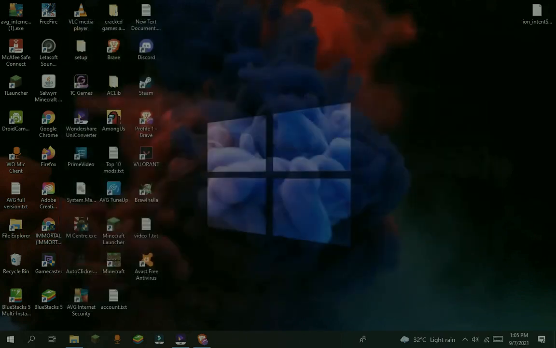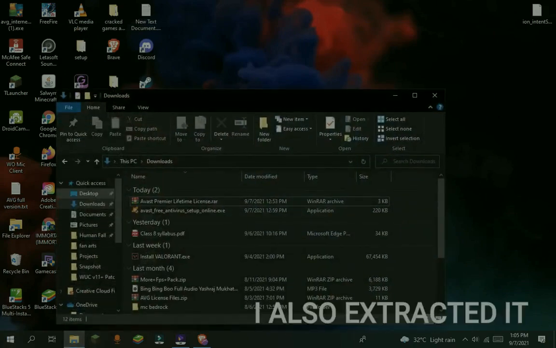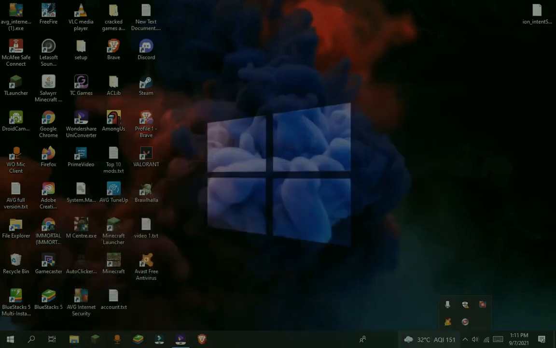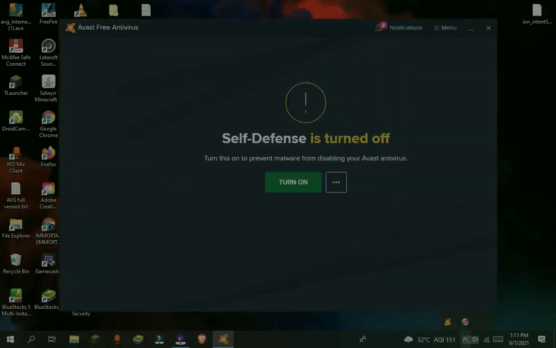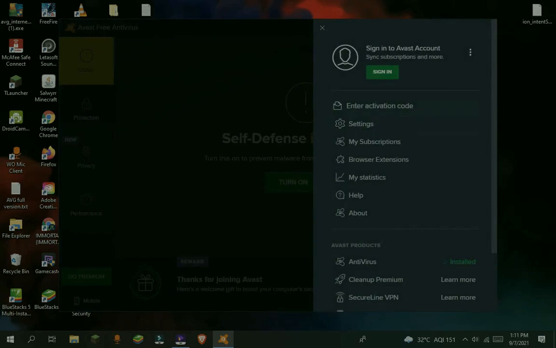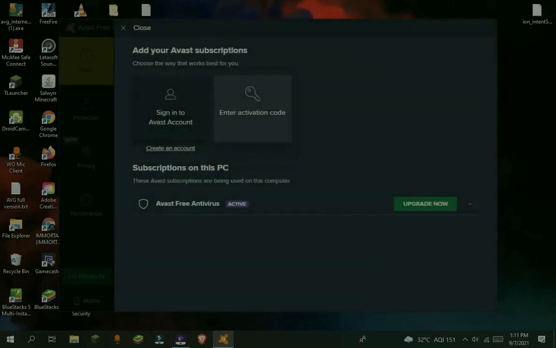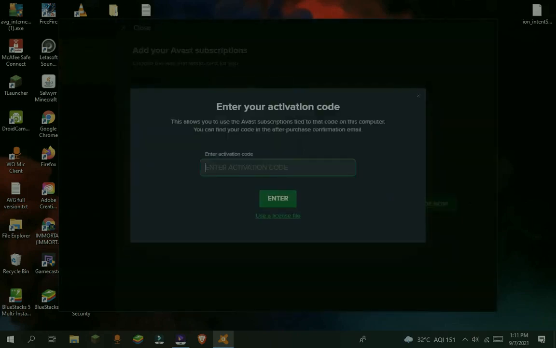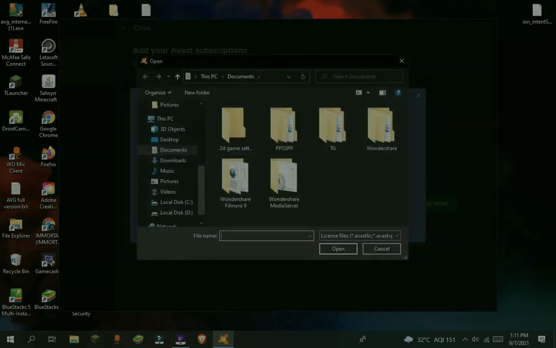Now go to my description and press on the second link, download it. I have already downloaded it, so I'm not gonna download it again. After that, open Avast, go to my subscription, and press enter activation code. Now under open, choose use a license file.